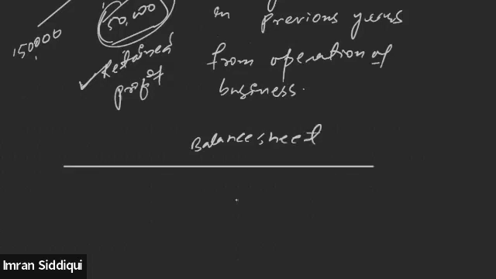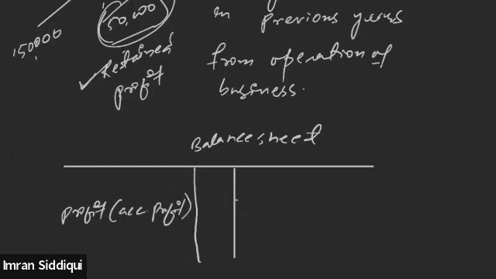Let's suppose this is the balance sheet of the firm. On the liability side of the balance sheet, we will be able to see the profits, or you can also call it accumulated profit. Let's suppose accumulated profit is 50,000. Accumulated profit basically means the profit which was not earlier distributed among the partners. It is kept by the partners so as to invest it in the business for the purpose of expansion or for any other purpose in the future. All right, so this is accumulated profit.